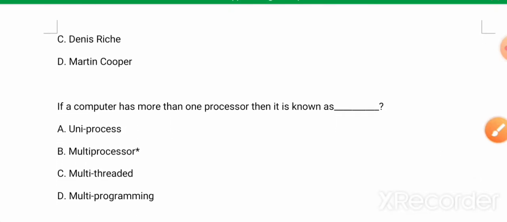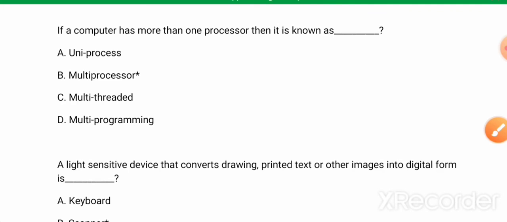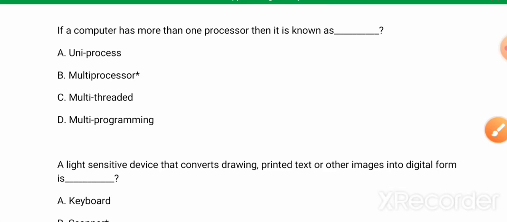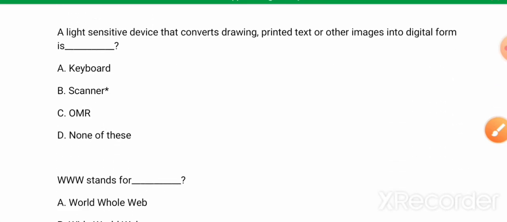Next question, if a computer has more than one processor, then it is known as, its answer is option B, multiprocessor. Next question, a light sensitive device that converts drawing, printed text or other images into digital form is called, its answer is option B, scanner.